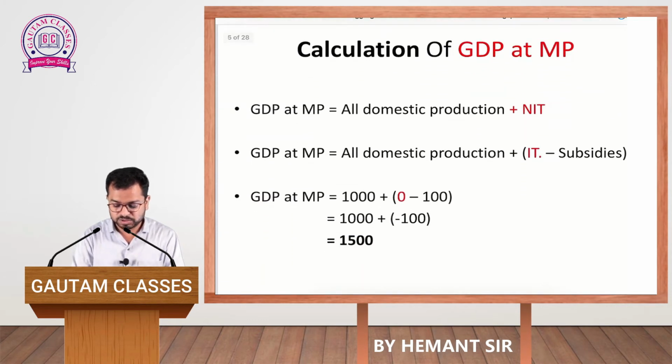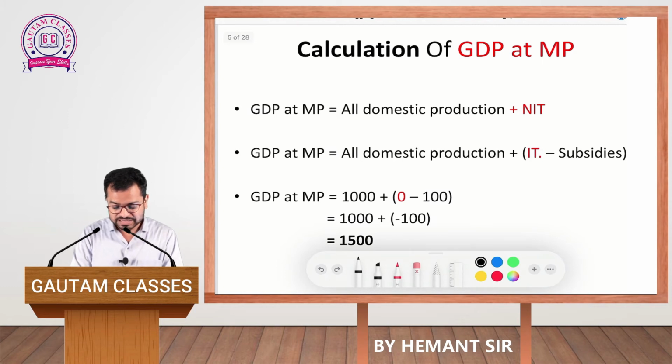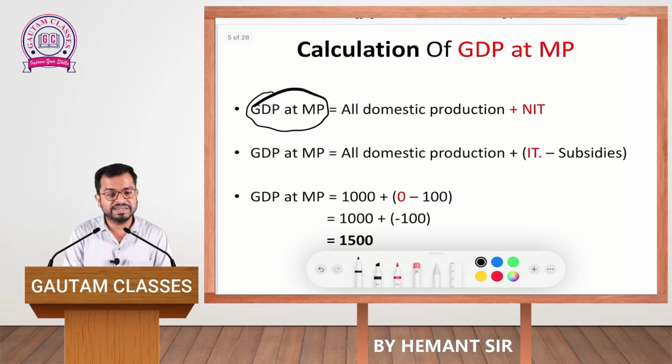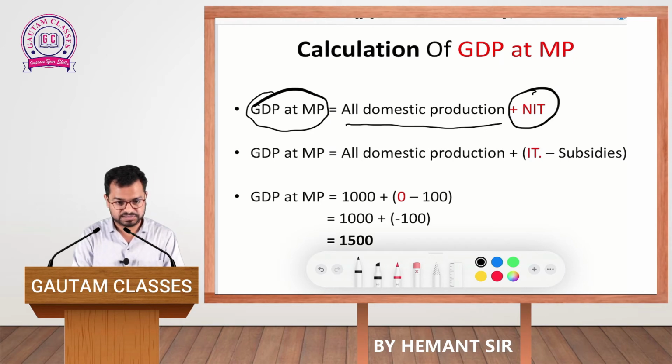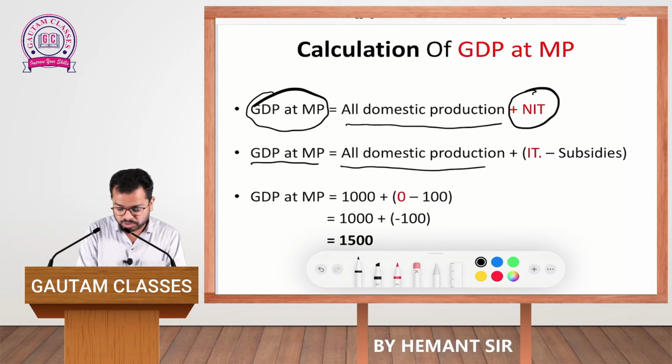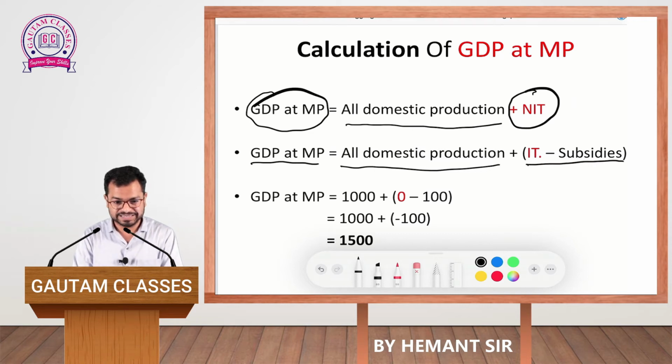Now, after this, I would like to show you the calculation of gross domestic product at market price also. So, let us see what we can do in this. See, GDP at market price you have to calculate. For calculating GDP at market price, it is all domestic production plus net indirect taxes. How is it? That also I will explain. GDP at market price is equal to all domestic production plus, once again, IT minus subsidies. How is it? Now, I will explain over here.